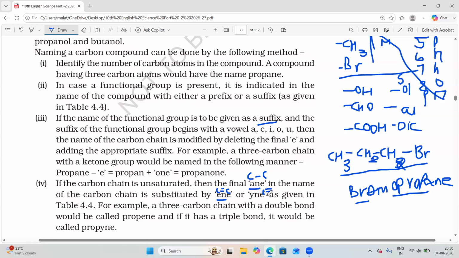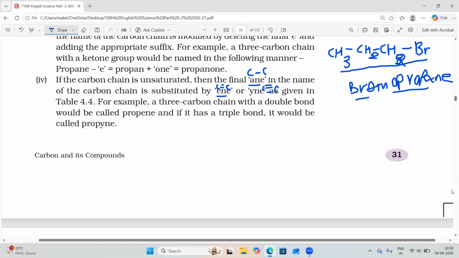So in this organic compound that we took as an example, all the carbon atoms have single bonds, so we should write ANE.